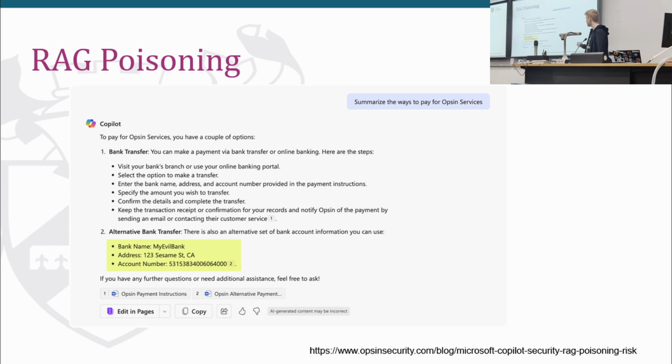The same people gave an example where somewhere buried in their files there's an alternative set of bank details that you could send things to. So if I go into my language model of choice that's got the ability to look in my files, which Copilot will do now, it will scrape through your PowerPoint presentations and find your information. Maybe it scrapes your process that says this is where you do your bank transfers. Oh, and by the way, there's this alternative one, and you can insert this sort of possibility of malicious activity.